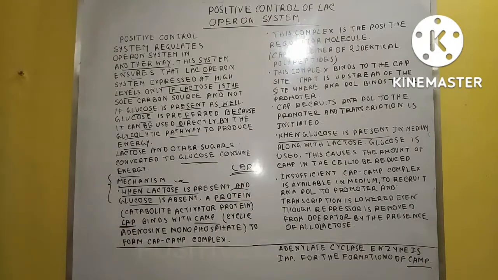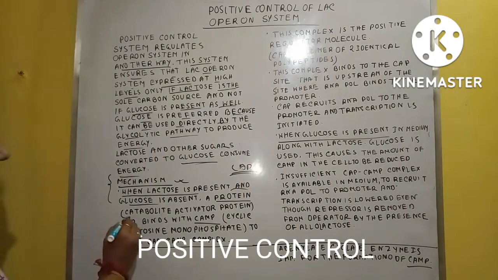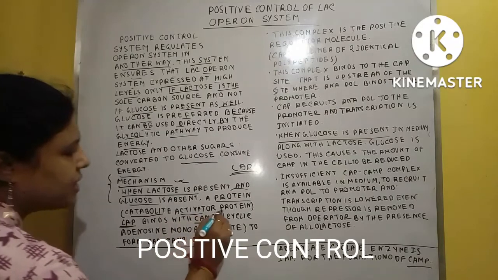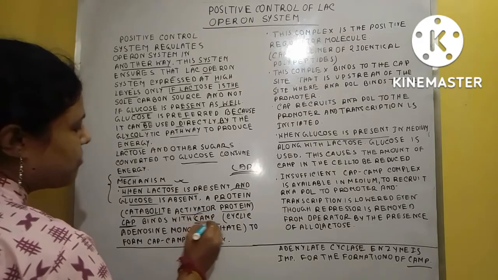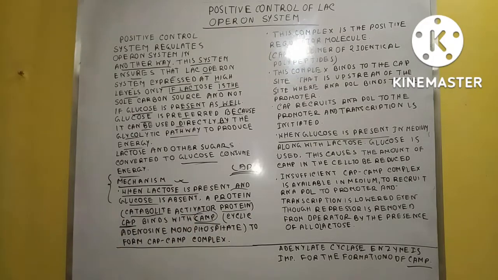And what is the full form of this CAP protein? That is the catabolite activator protein. Okay, catabolite activator protein. This binds with cAMP, and this is totally possible when lactose is present. Clearly understand? And cAMP is cyclic adenosine monophosphate. This is its full name.